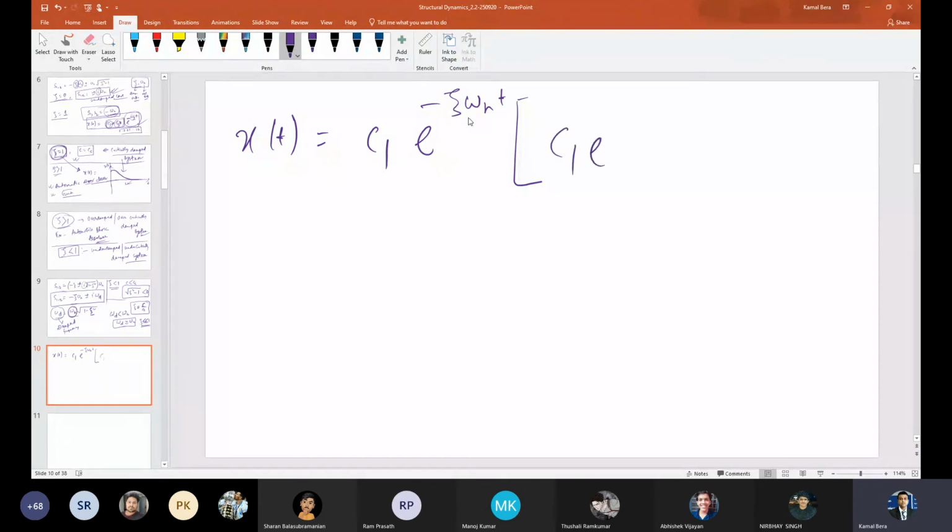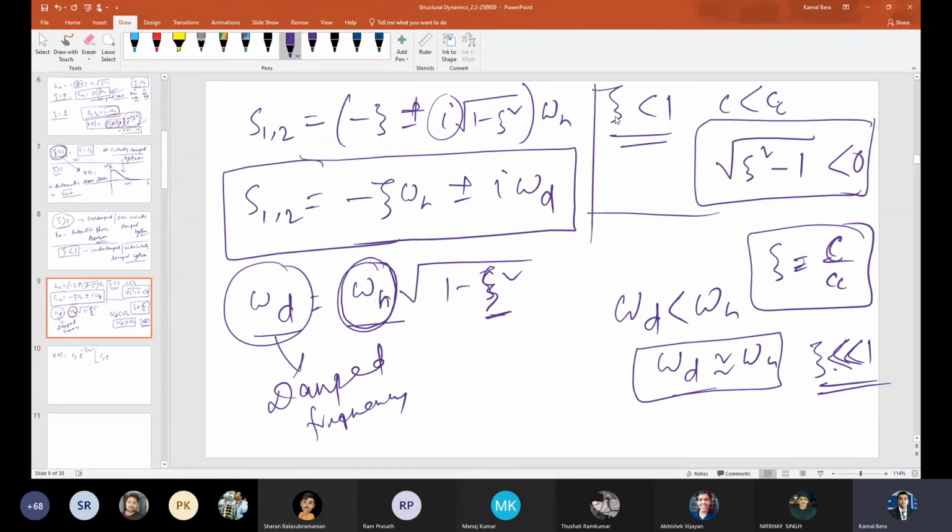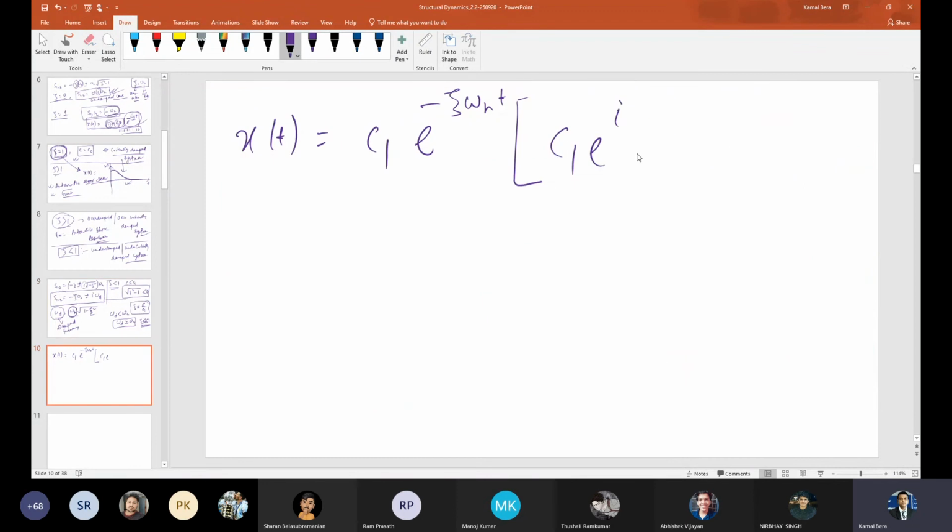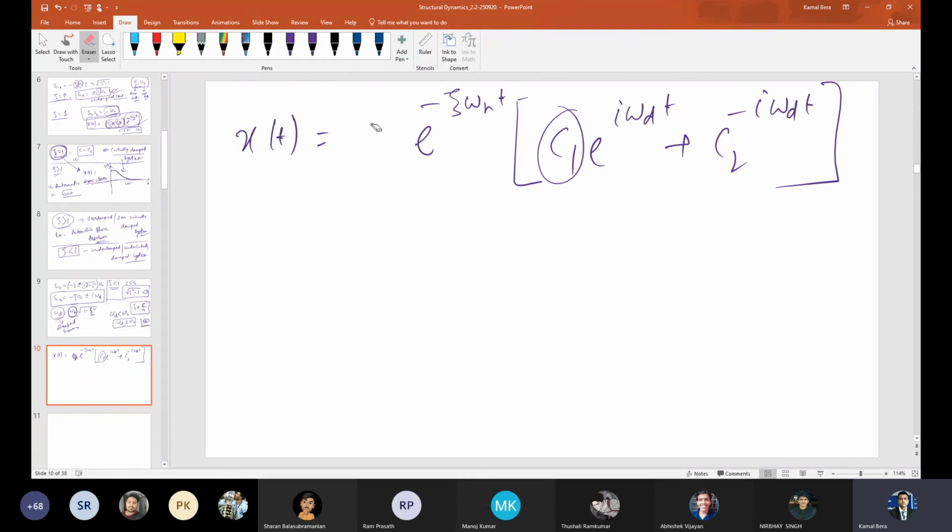Then c1 e raised to i omega d t plus c2 e raised to minus i omega d t. C1 and C2 I can find out from the initial conditions, that is initial displacement and velocity, and that is my response.